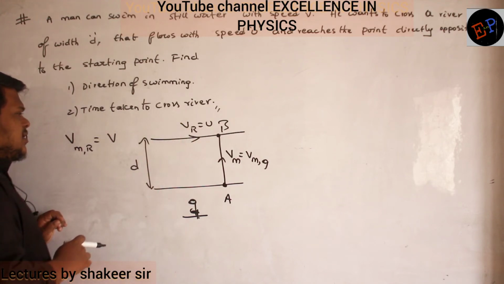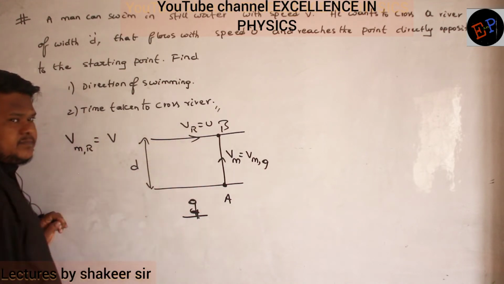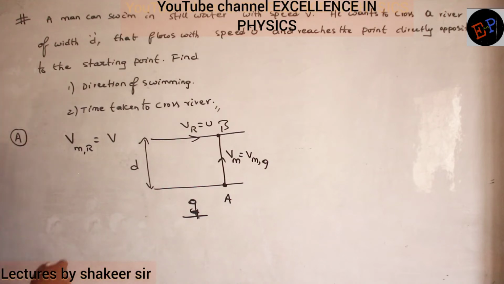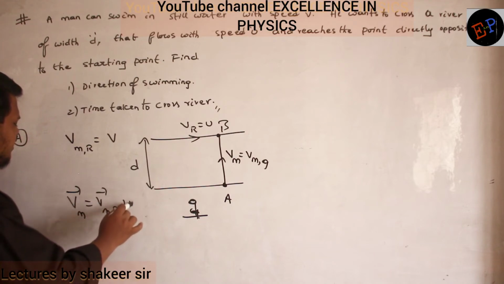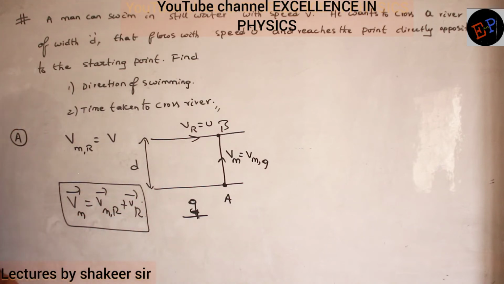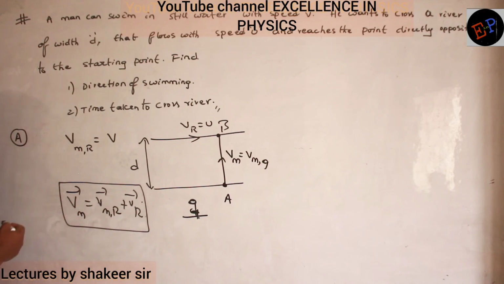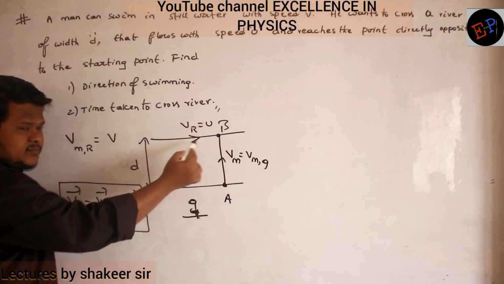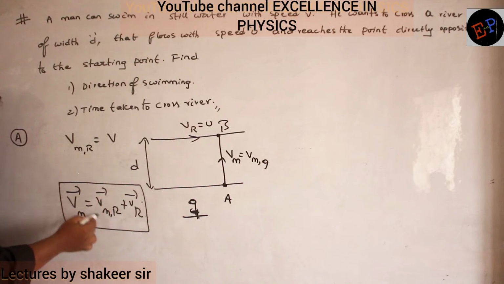Clear, no? It means if I add velocity of man with respect to river and velocity of river, then I should get this velocity. So in vector form, velocity of man can be written as velocity of man with respect to river plus velocity of river. This is the same equation we have been writing throughout relative motion. So if I add these two, I will get this velocity. Velocity of river I have, velocity of man I have. So can you say, how can I draw velocity of man with respect to river?